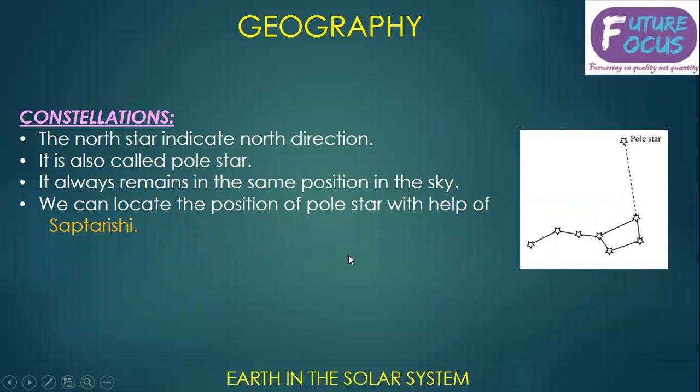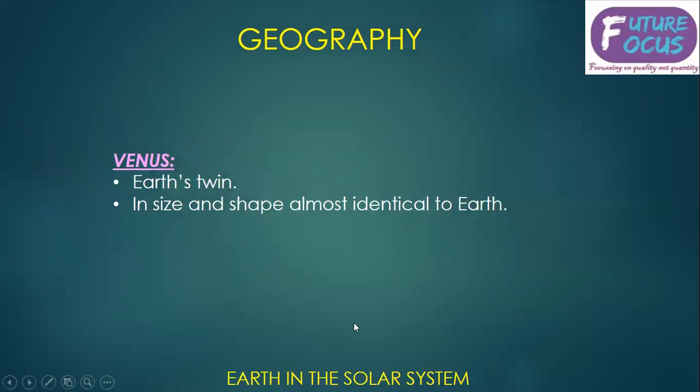Now, near to this Ursa Major is the North Star. In earlier times, people used to locate the north position with the help of this star. It is called the North Star or the Pole Star. It always remains in the same position in the sky. We can locate the position of the pole star with the help of this Ursa Major or Saptarishi, straight to the pole star.